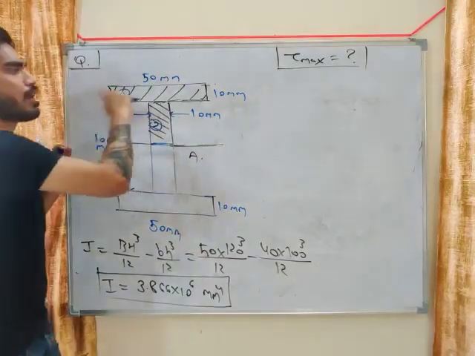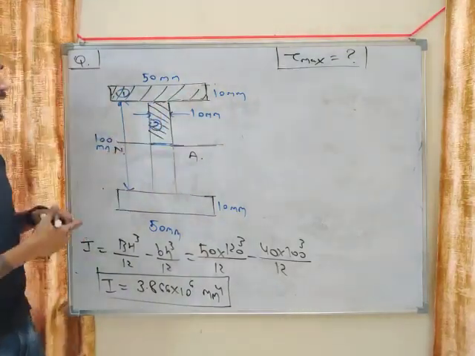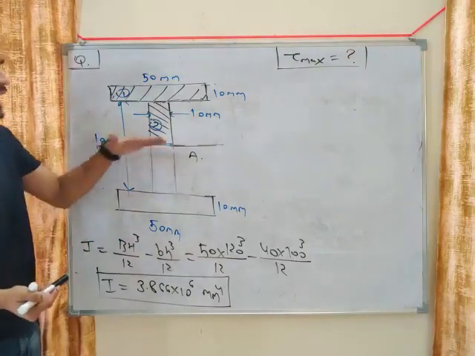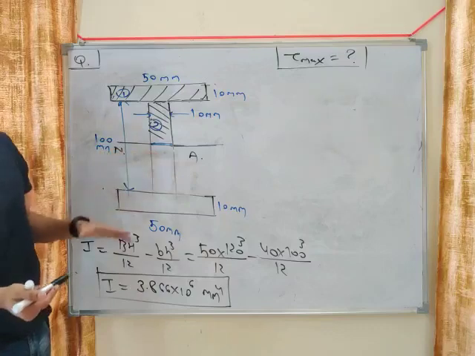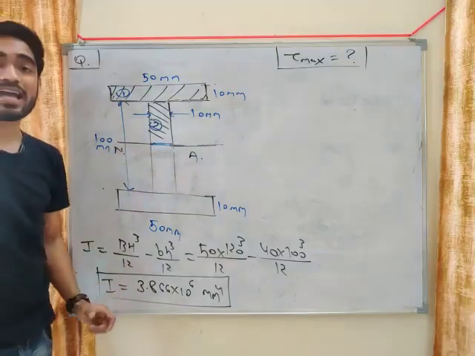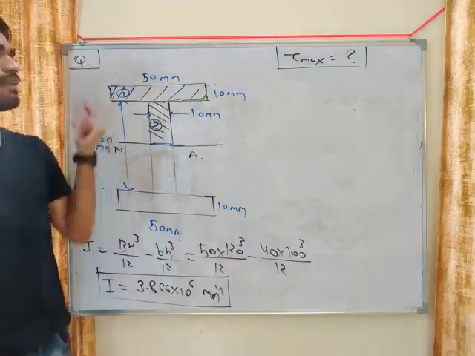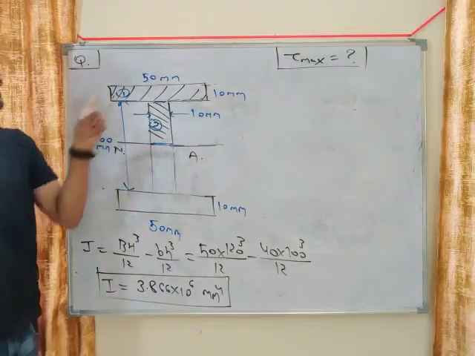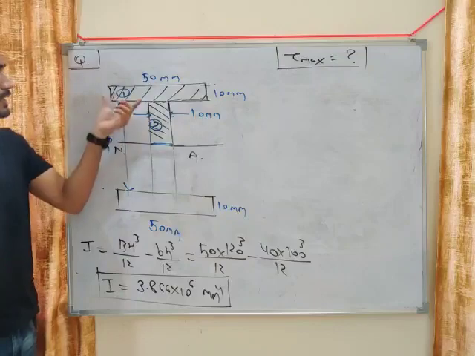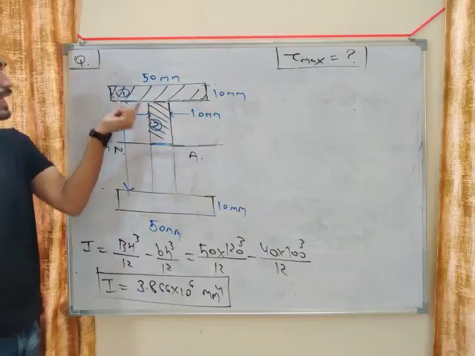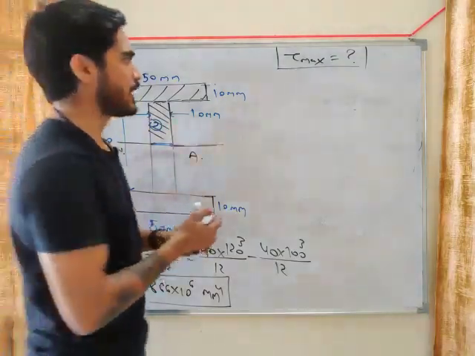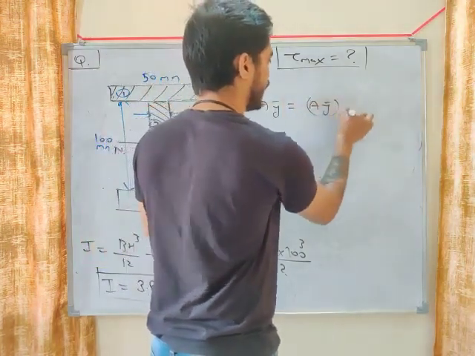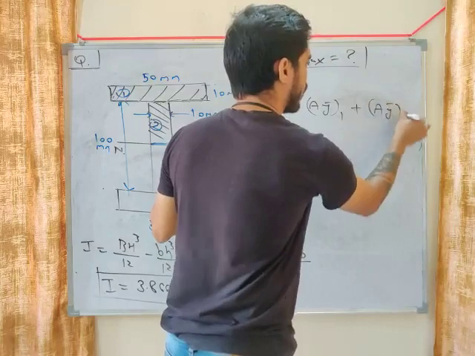We have to calculate AY bar of the total area, but we can't directly calculate it because we don't know where the Y bar is. So we will separately calculate AY bar for this area and this area. AY bar can be written as AY bar of 1 plus AY bar of 2.